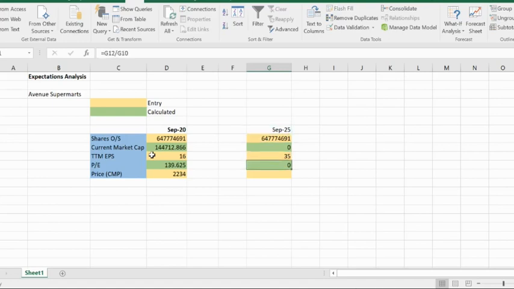Now we'll have to make a fair estimation of the price to earnings. 140 is the price to earnings ratio today, based on the future growth potential. But can it be possible that the price to earnings ratio is 140 during September 2025? Most likely not, but it can't be something like 20 either.